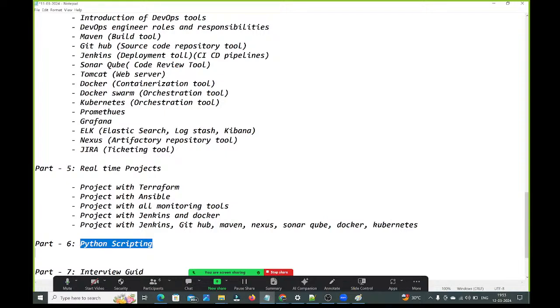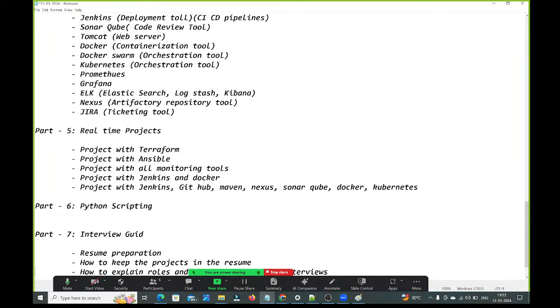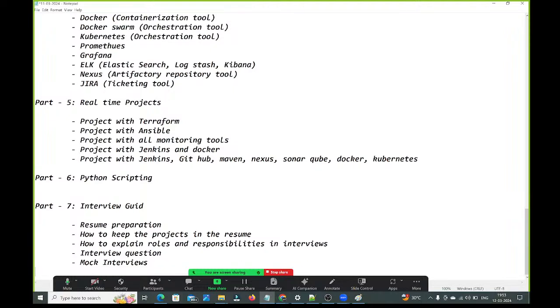Then I will come to the interview guide. In the interview guide, we are going to understand resume preparation, how to keep the projects in the resume, how to explain the roles and responsibilities in interviews, and interview questions, and we are going to conduct mock interviews. So this is our course content, guys.